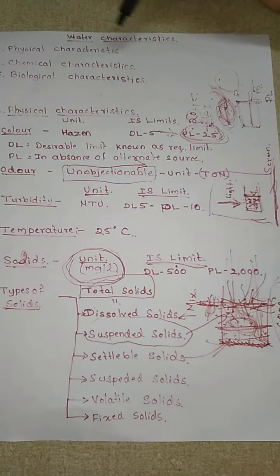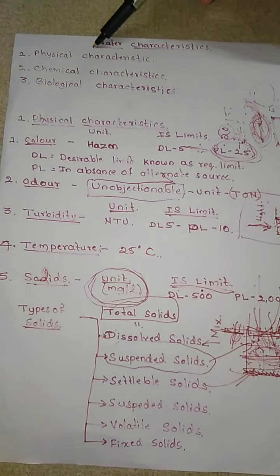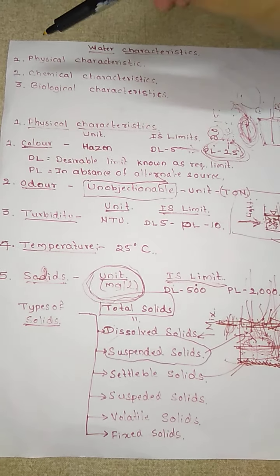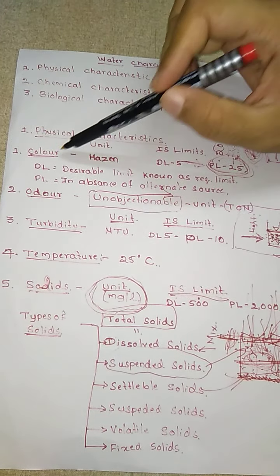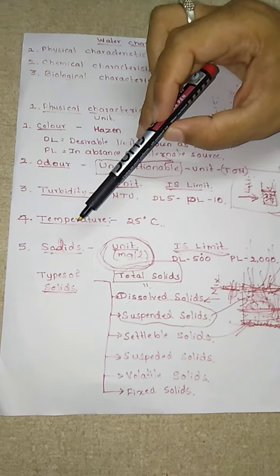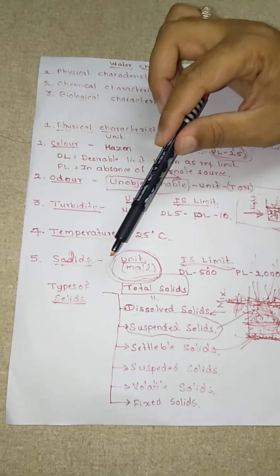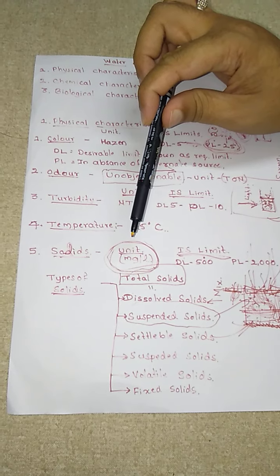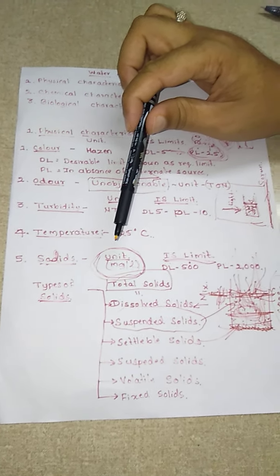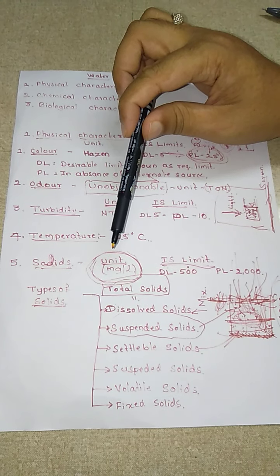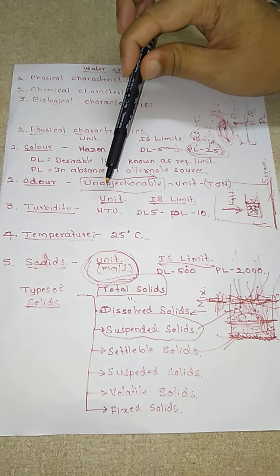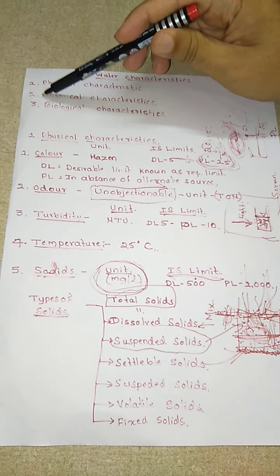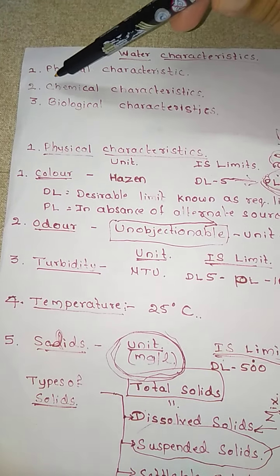In today's class we have discussed the different types of water characteristics. We have physical, chemical and biological characteristics. Today we discussed the physical characteristics, that is color, odor, turbidity, temperature and different types of solids, along with their units and IS limits. In the examination they may ask you to explain the physical characteristics of water along with their IS limits. In tomorrow's class we will cover the chemical characteristics of water in detail.